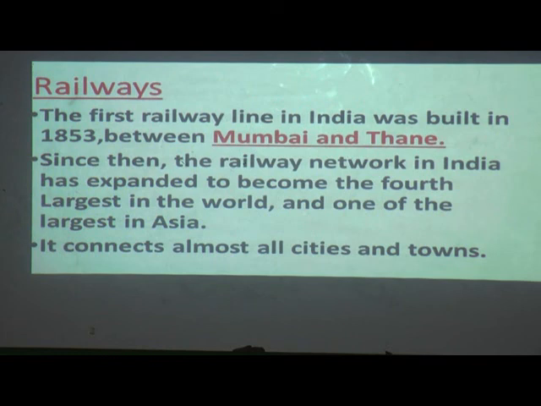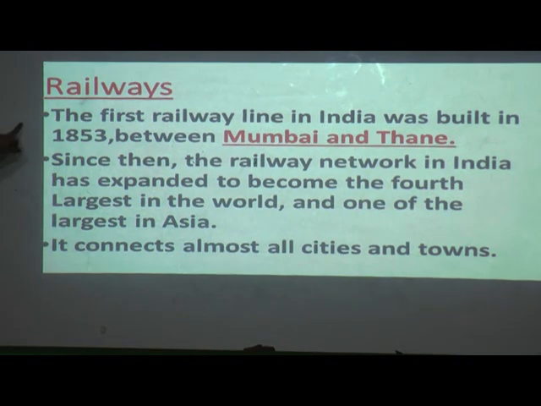Now come to the point of railways. What is a railway? Yes, the trains which run on tracks and take us from one large place to another place. Now we start with the railways. The first railway line in India was built in 1853. Between where? Mumbai and Thane. In India, a railway line was first built in the year 1853 between Mumbai and Thane.